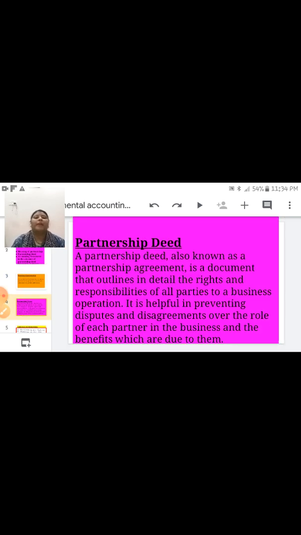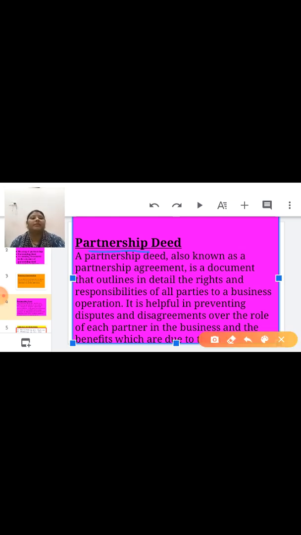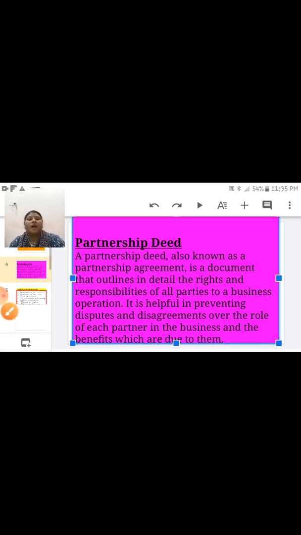Next topic is partnership deed. Among the features of partnership, one feature is agreement. This agreement is known as partnership deed. It is either written or oral. If it is in writing, it contains terms and conditions of the business. These terms and conditions are: